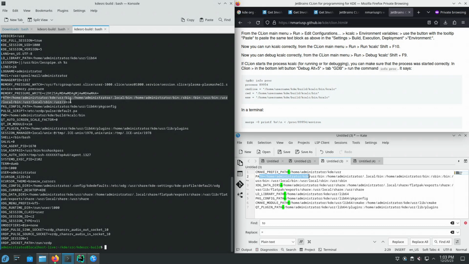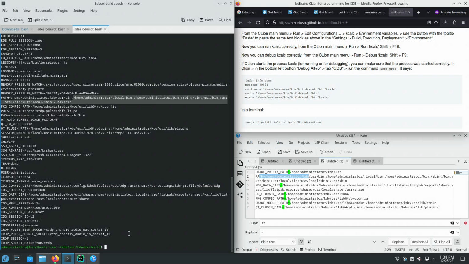Let's look at the PATH environment variable. It starts with tilde/kde/usr/bin, and then the previous PATH environment variable that's for the rest of the processes for my user. Okay.